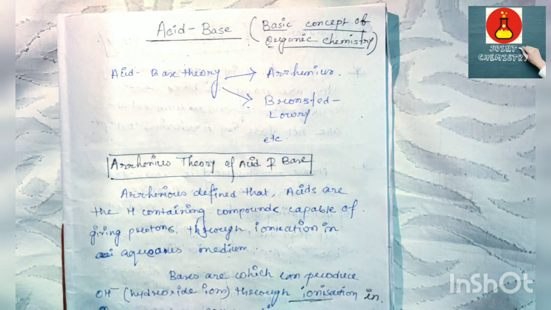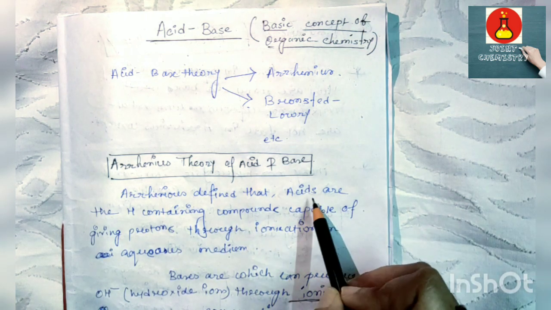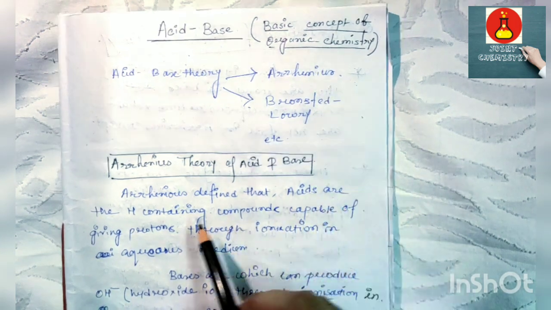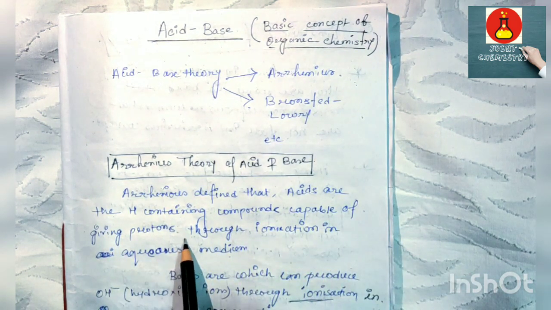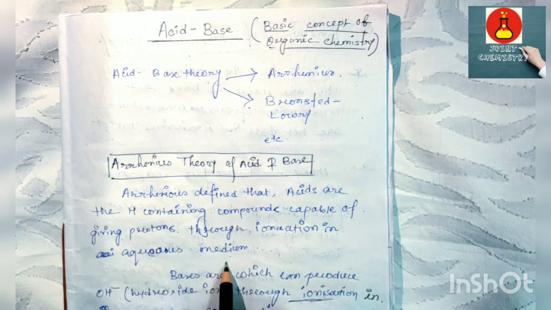Welcome to Joint Chemistry. Now I am discussing acid-base theory. In acid-base theory, there are different types of definitions of acid and base, like Arrhenius theory, Bronsted theory, etc. Now we are discussing Arrhenius theory of acid and base. Arrhenius defined that acids are the hydrogen-containing compounds capable of giving protons through ionization in aqueous medium.